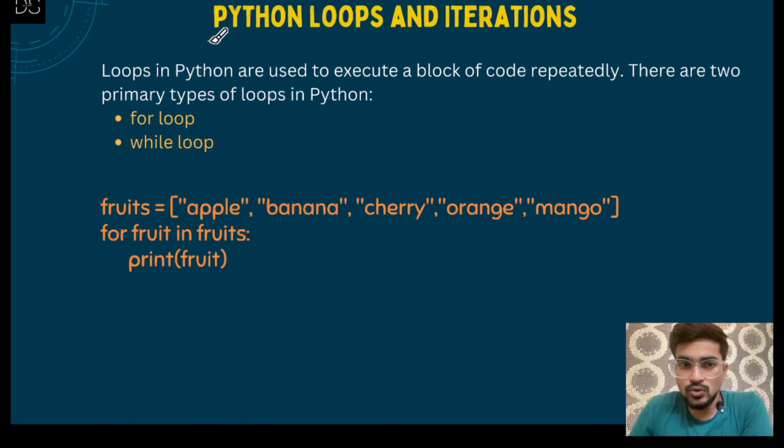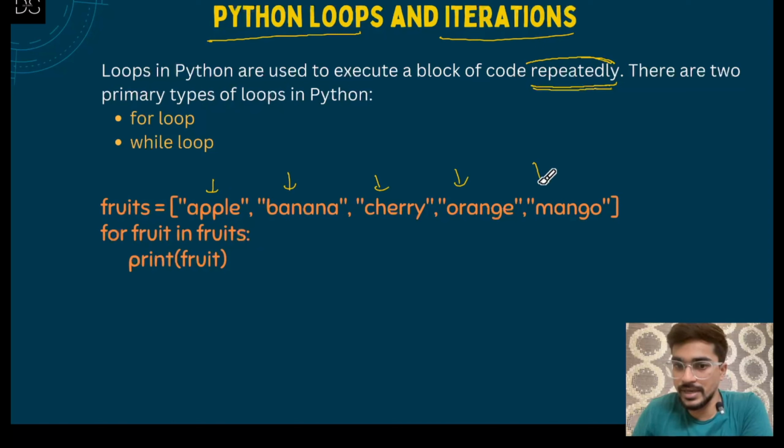So what are Python loops actually? Python loops and iterations यूज किस लिए होता है? Loops in Python are used to execute a block of code repeatedly. So this word is important, repeatedly. Let's say for example आपके पास एक लिस्ट है, फ्रूट्स का लिस्ट है, like apple, banana, cherry, orange, mango, all of these fruits you have in a list. Now you want to print all of these fruits one by one.